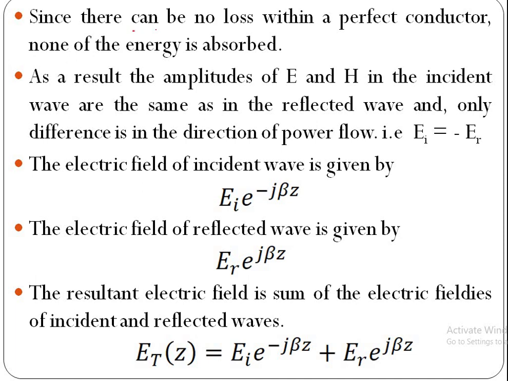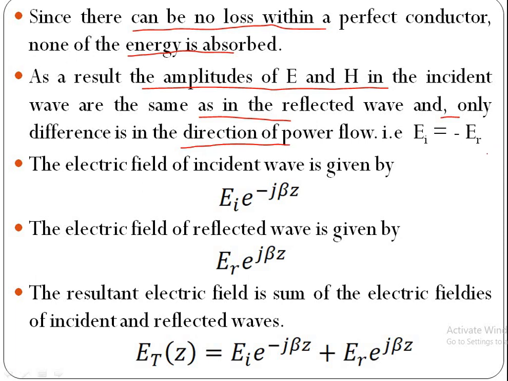Since there can be no loss within a perfect conductor, none of the energy is absorbed. As a result, the amplitudes of electric and magnetic fields in the incident wave are same as in the reflected wave. That means the amplitude of incident wave is equal to amplitude of the reflected wave, and only difference is in the direction of power flow. In incident wave, power flow is like this. In reflected wave, power flow is opposite. Hence, we are getting minus sign.